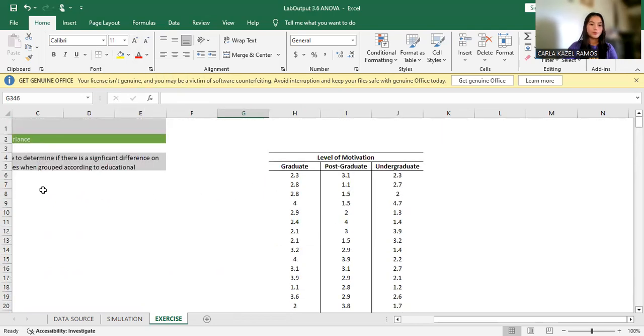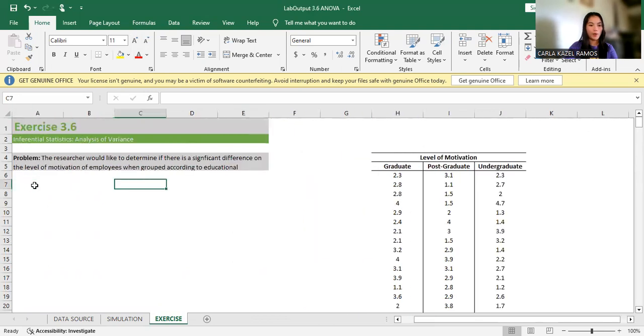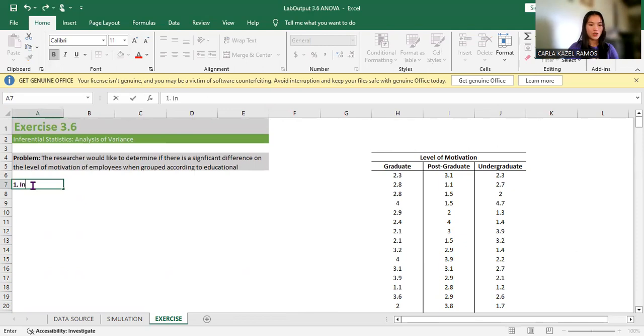So now, let us proceed to our step number 1, which is the inferential question.